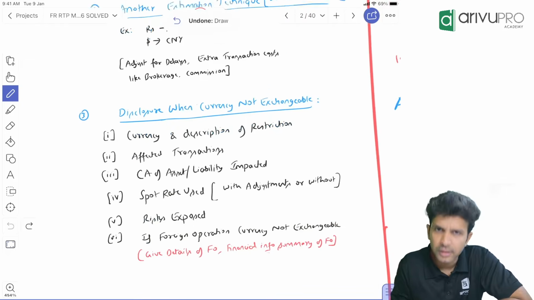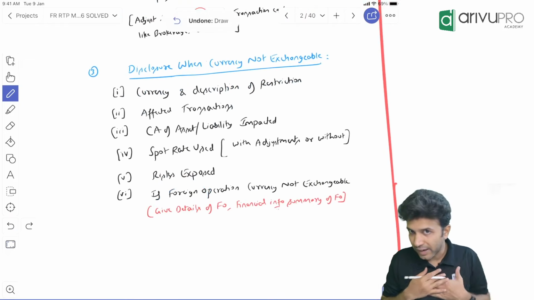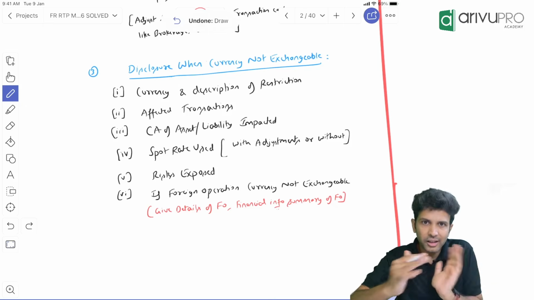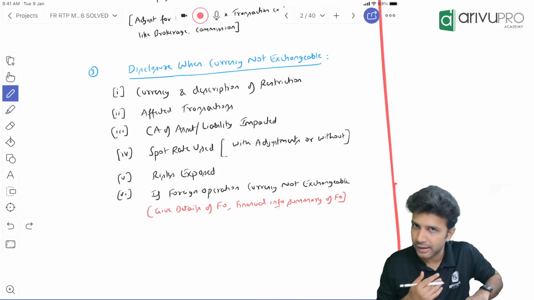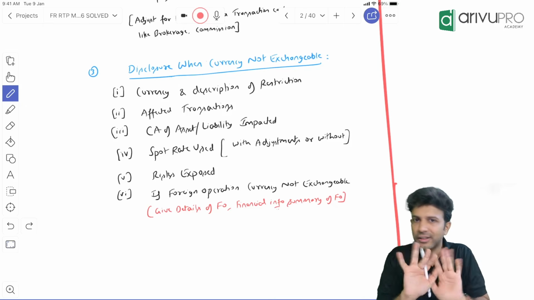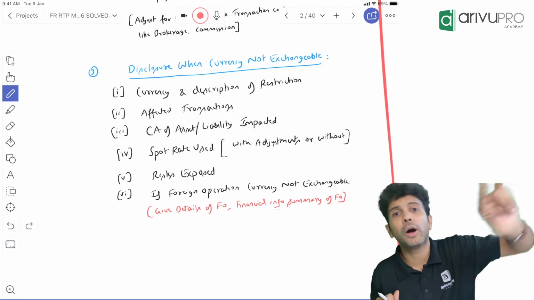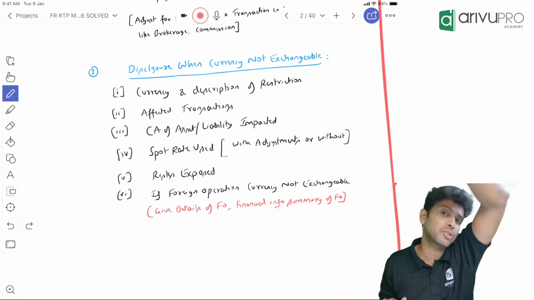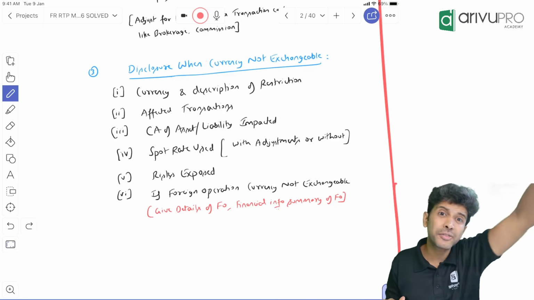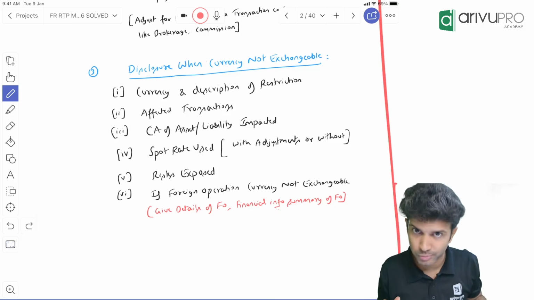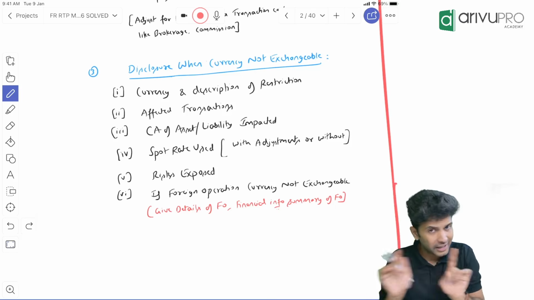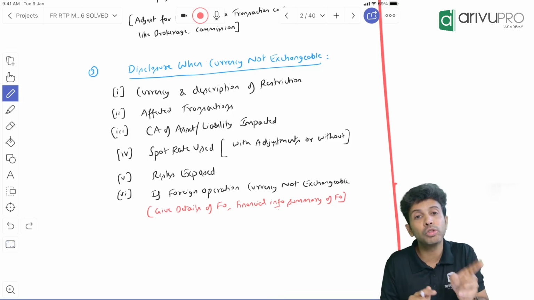Next point is, suppose I have a foreign operation. My currencies are exchangeable. I'm a parent entity in India. I'm not facing an exchangeability issue. Everything is good for me. But I have foreign operations, let's say a subsidiary company or associate or joint venture. They are facing this lack of exchangeability issue. The parent entity, me, I am not facing it. Who's facing it?